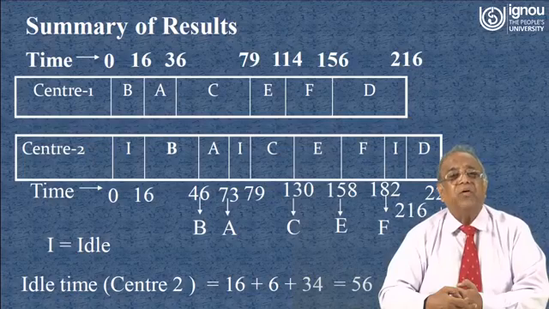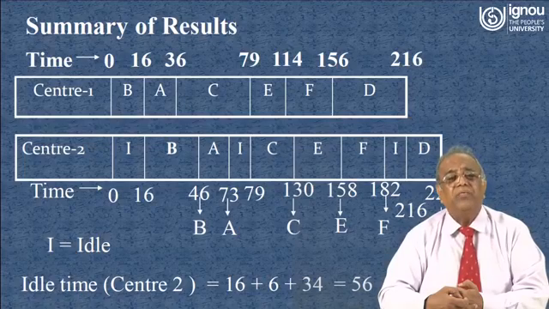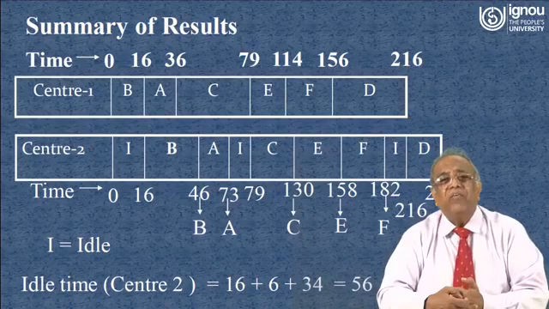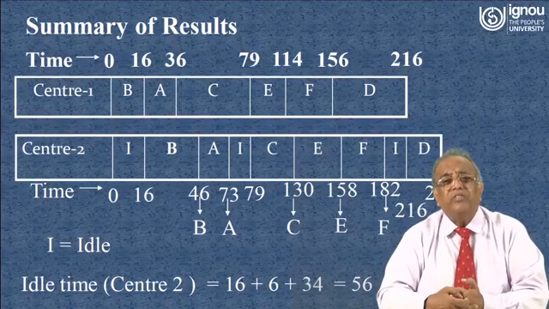So 6 hours will be waiting time or idle time for work center 2. So C will start its next operation at 79 hours and complete after 130 hours, and like that F completes its job after 182 hours, and the next job will be D, but D